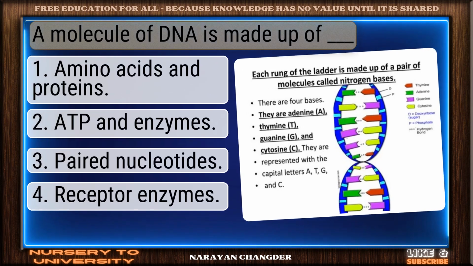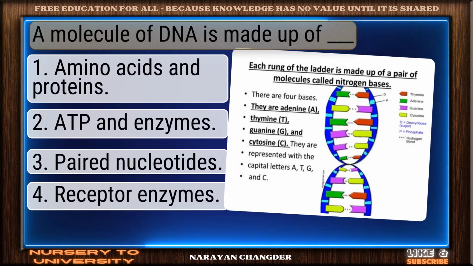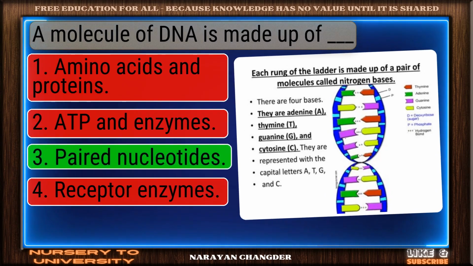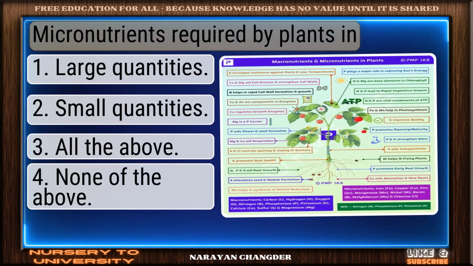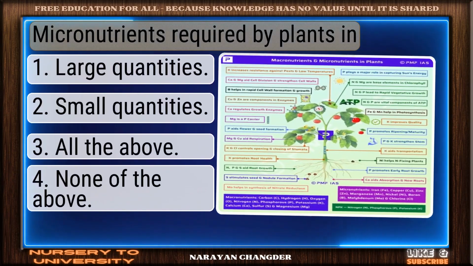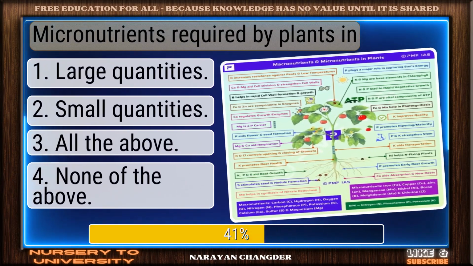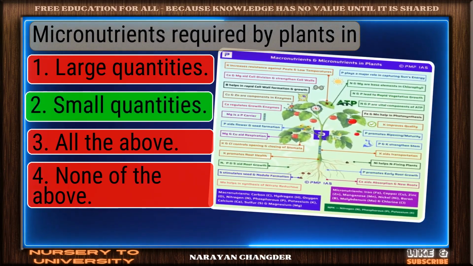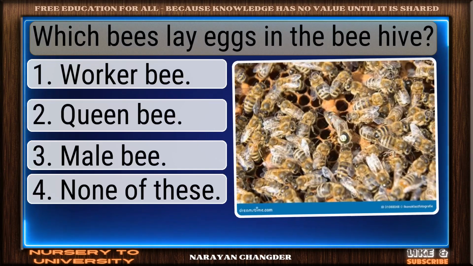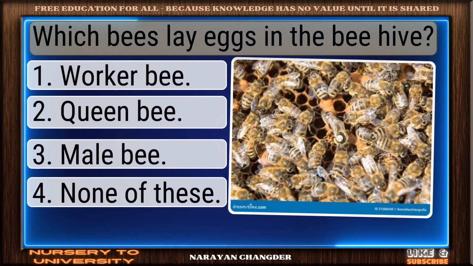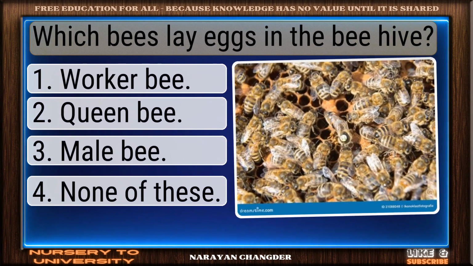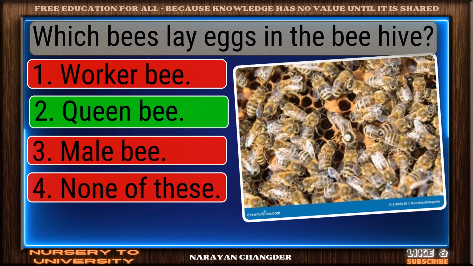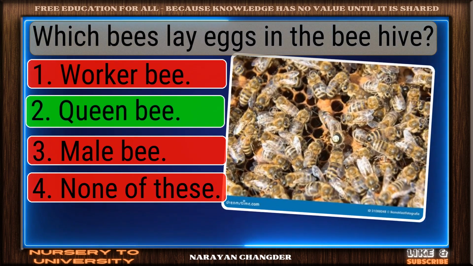Question number 112. A molecule of DNA is made up of dash. You're right. Paired nucleotides is the correct answer. Question number 113. Micronutrients required by plants in. Correct response. Small quantities is the most accurate answer. Question number 114. Which bees lay eggs in the beehive? You chose queen bee. And it is correct.